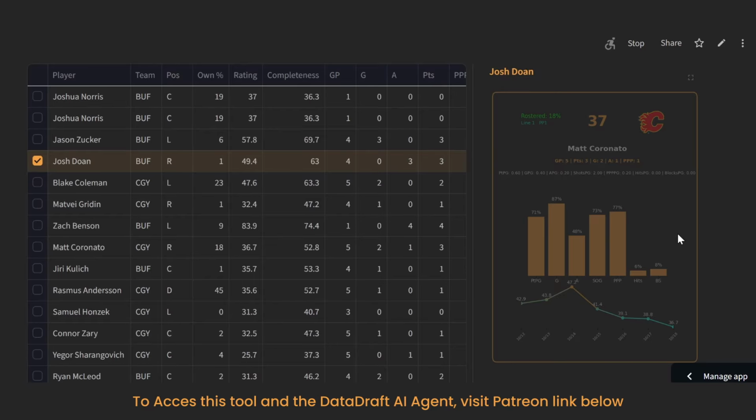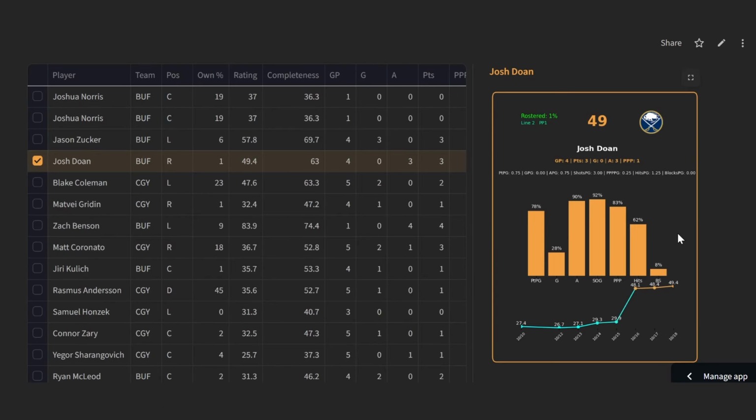You might have to just throw a dart at the dartboard on one of these guys and hope that it pays off for you. But Josh Doan, line 2, power play 1, only 1% owned. I'll have to double check that and make sure that that's accurate. But 3 points in 4 games is not bad. A power play point with that power play usage.